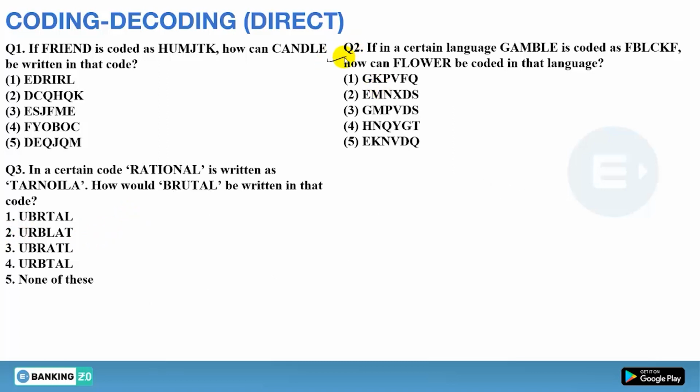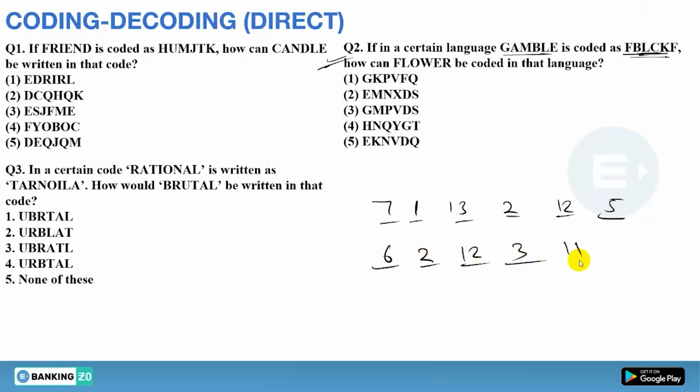Okay, now let's see this question. In a certain language, GAMBLE is coded as FBLCKF. Now see, the code is different; the letters are different. So first of all, write down the place values: G 7, A 1, M 13, B 2, L 12 and E 5. Now let's see the place values of the code: F is 6, B is 2, L is 12, C is 3, K is 11 and F is 6. Now comparing, first -1, then +1, then -1, then +1, then -1, then +1. So the value is changing with -1, +1, -1, +1.